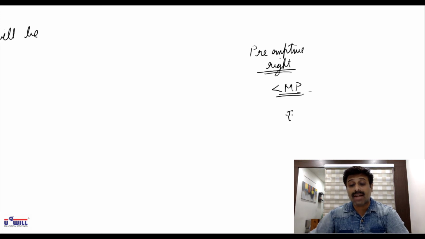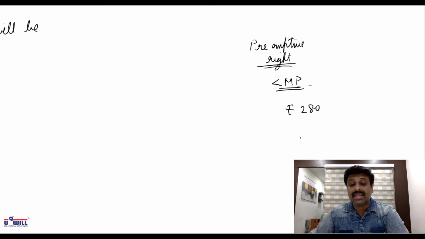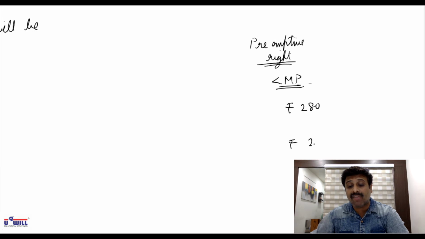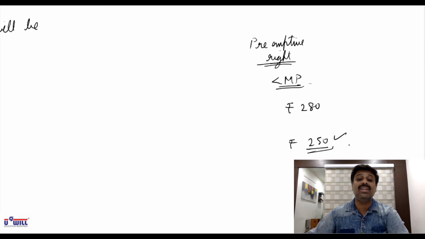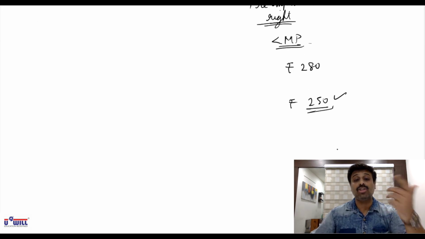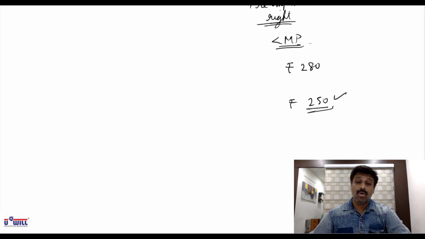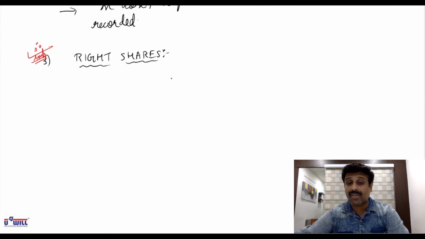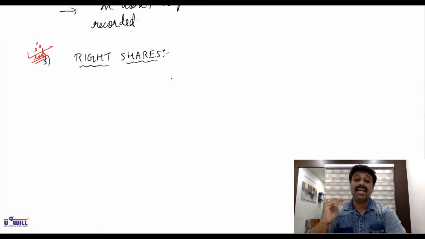Suppose in the stock market, the price is 280 rupees. Then what will the company do? Company will offer these shares at 250 rupees to the existing shareholders. So they will also be ready to buy that, because they know once they buy those shares, next day itself in the stock market, their value is 280 rupees. So this kind of shares offered to the existing shareholders are called right shares. Okay. The shares which you give to the existing shareholders on priority basis are called right shares.